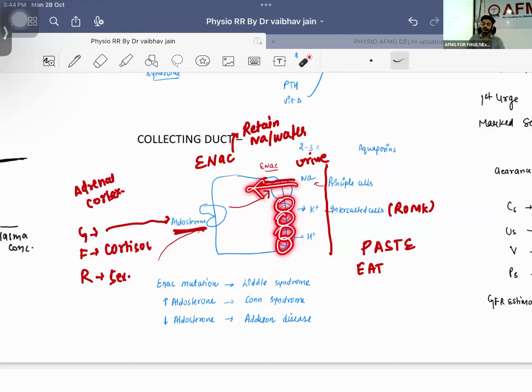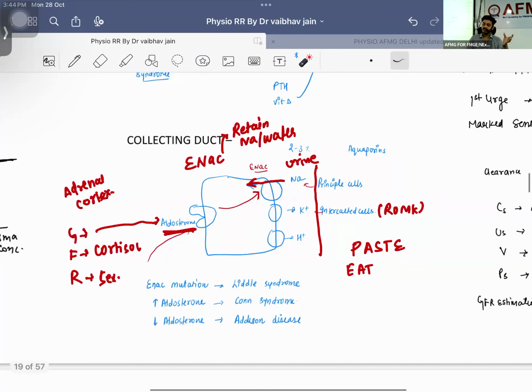What will happen? Sir, lots of water will be coming. What will be the symptom? Lots of water will be coming, lots of salt will be coming. Wonderful, guys. That will lead to hypertension in the patient. Treatment is drugs that directly block the ENaC channel, the ENaC blockers, right?